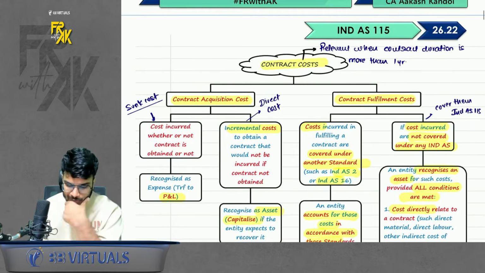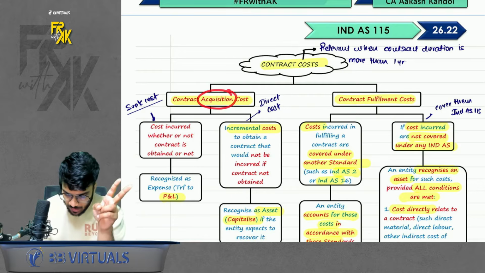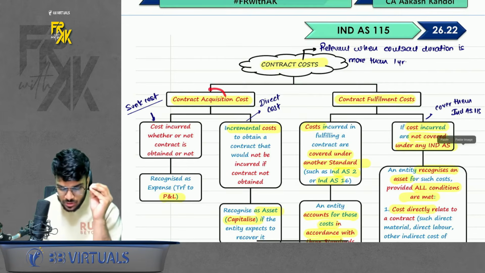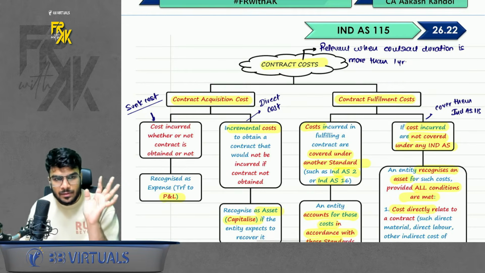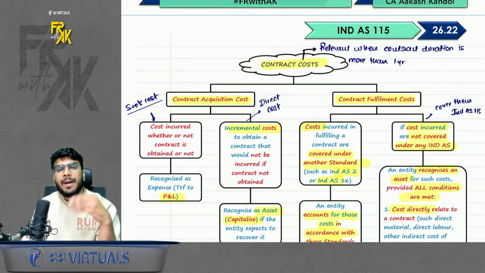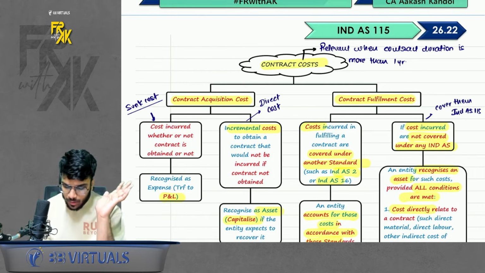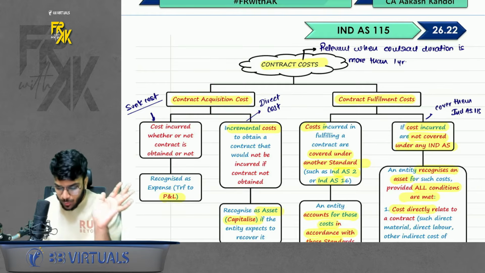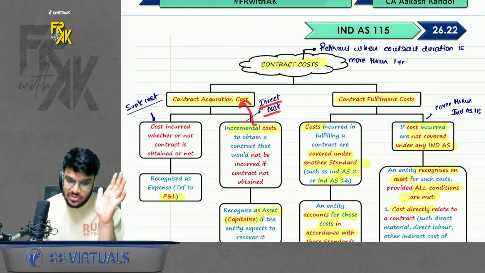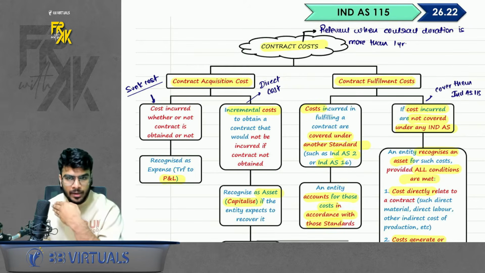Now how to account for this? It simply says that there are 2 types of cost: one is contract acquisition cost, one is contract fulfillment cost. What is the meaning of contract acquisition cost? Any cost which you pay to acquire the contract. Now in this also there are two types of cost. One is sunk cost. You incur the cost, you might get the contract, you might not get the contract. So sunk cost, transfer to P&L simply. If it is a direct cost, that means any cost which you incur to acquire the contract and it is directly attributable, that means you incurred this cost only because of this contract, in that case, you will capitalize the cost and book across the period of contract.